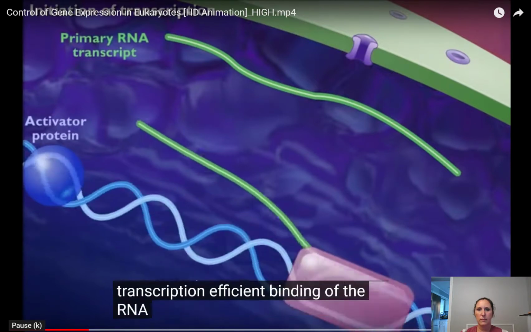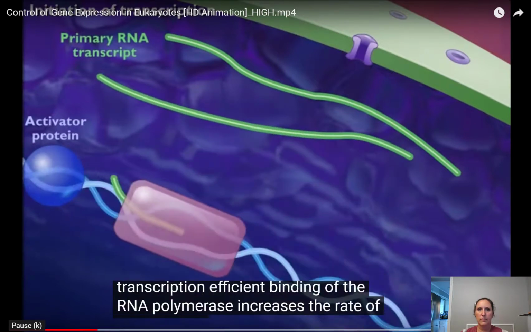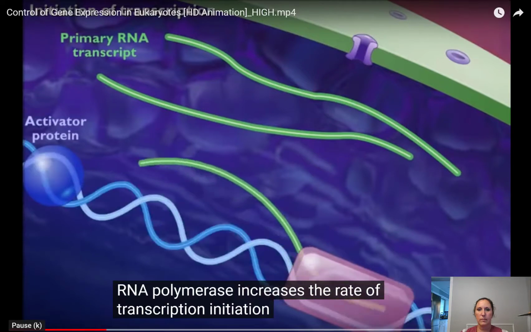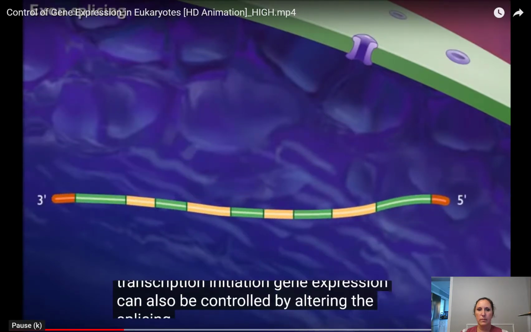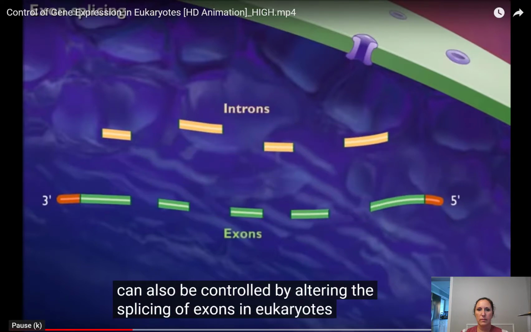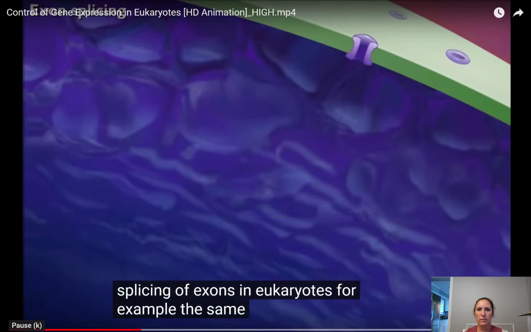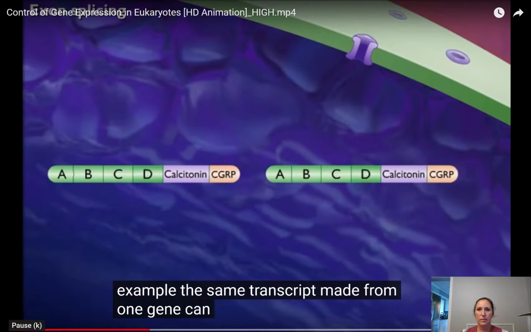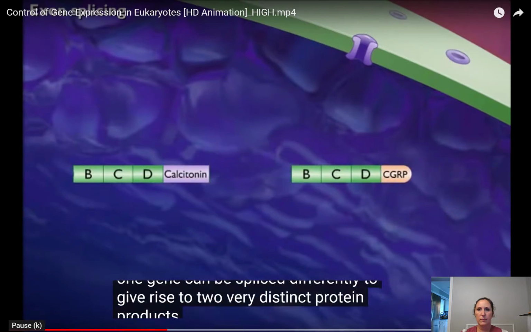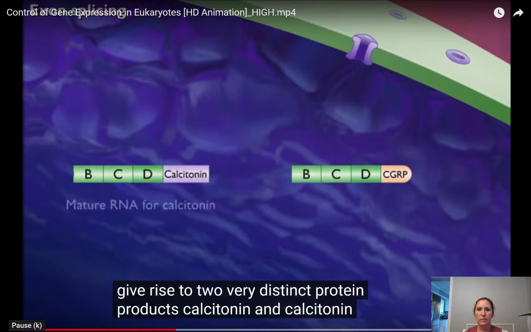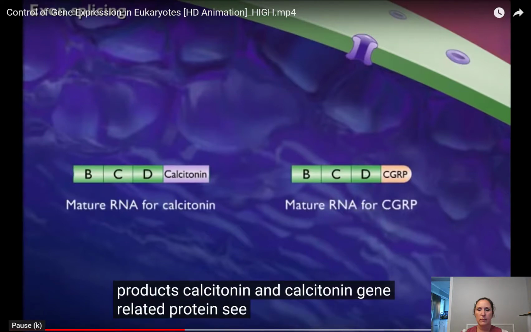Efficient binding of the RNA polymerase increases the rate of transcription initiation. Gene expression can also be controlled by altering the splicing of exons in eukaryotes. For example, the same transcript made from one gene can be spliced differently to give rise to two very distinct protein products, calcitonin and calcitonin gene-related protein, CGRP.